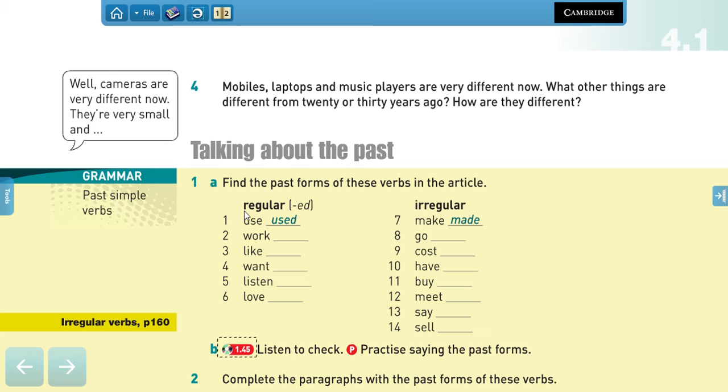Very simple. Regular verbs are those that when you want to change them into past, you have to add ed at the end. So in the example here, we have used and used, right? All of these verbs are regulars, which means that to create them, you only have to add ed at the end. Very simple. Now, the problem comes that we also have irregular verbs.